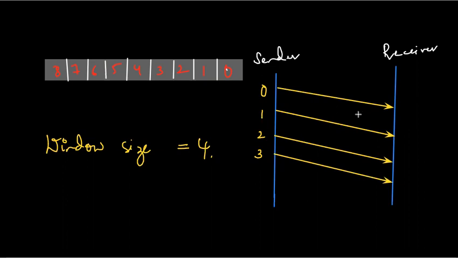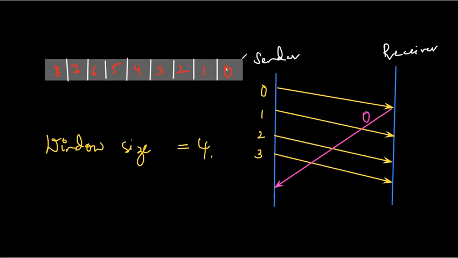Now suppose the receiver takes this time and now sends an acknowledgement for frame 0. After sending these 3 frames, the sender will wait. Once it receives it, the receiver will send an acknowledgement for frame 0. So this acknowledgement is for frame 0. Let me mention it over here: this is for frame 0. Now after that, I'll stop.